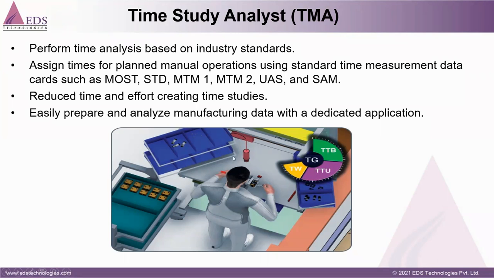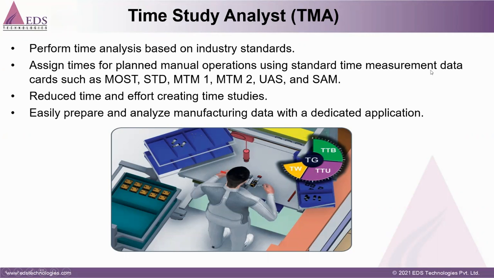We can do multiple iterations, optimize the processes and reduce the cycle time, because the goal of manufacturing is to reduce the cycle time, improve the process plan, and improve the quality of the product without compromising any processes.